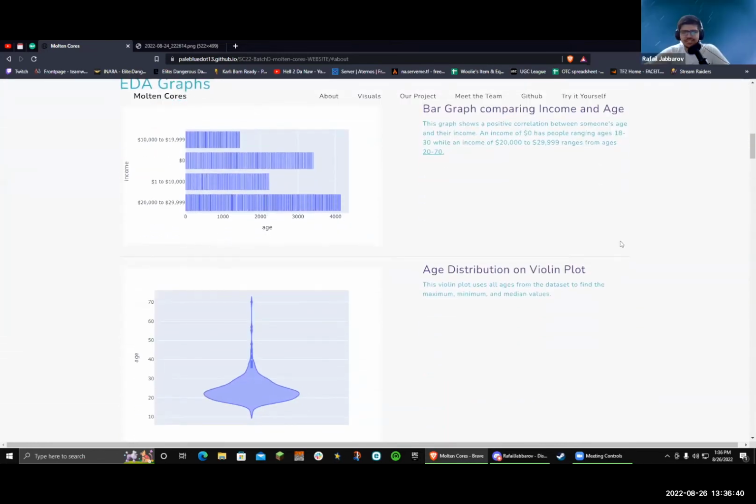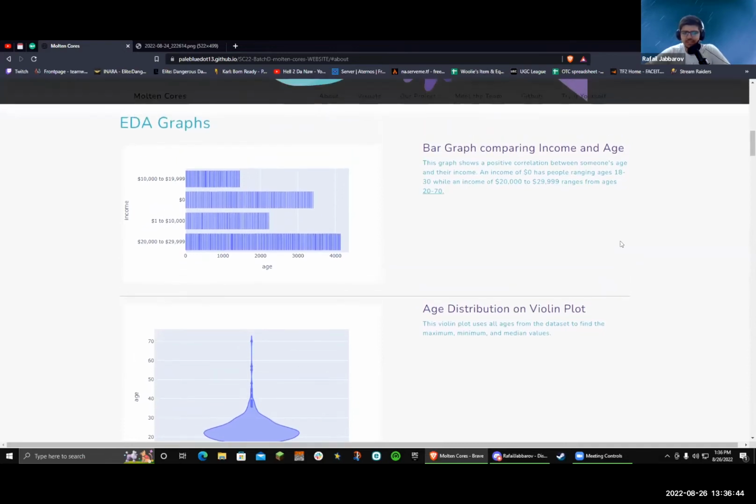So to start with EDA graphs, firstly, we have a bar graph that is related to income and age. We made this bar graph to see the average income, and from here we can see that it's from 20K to 29K.